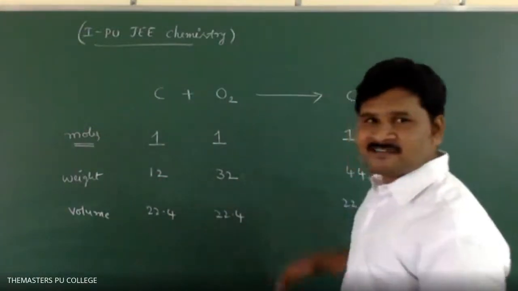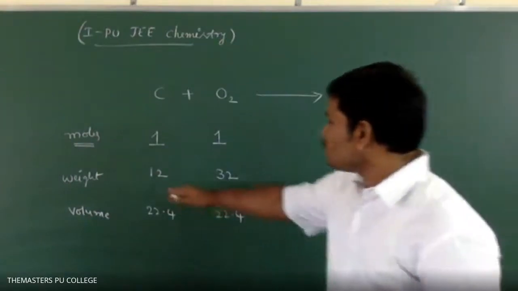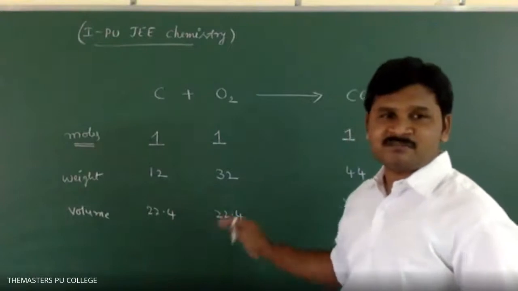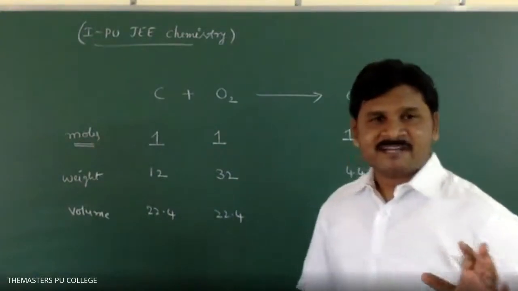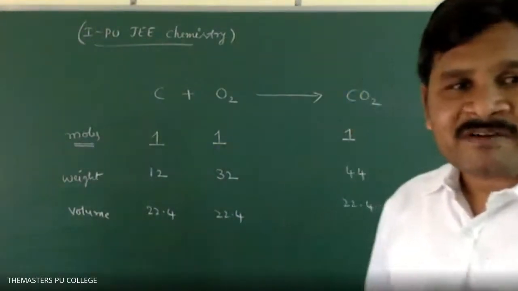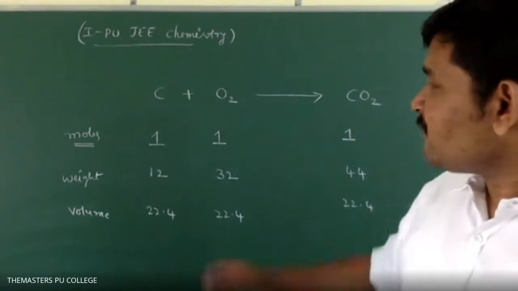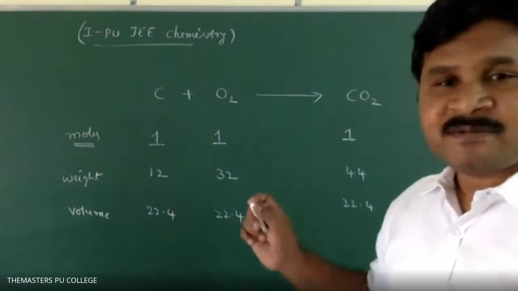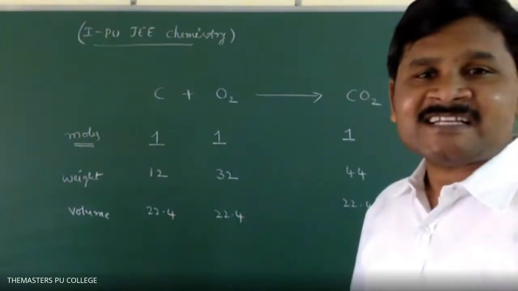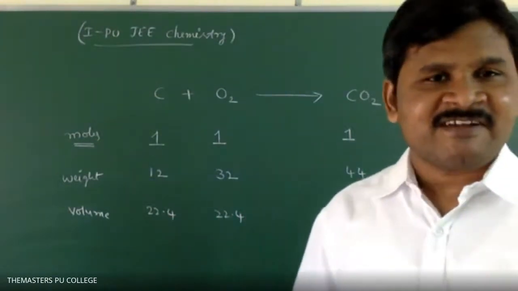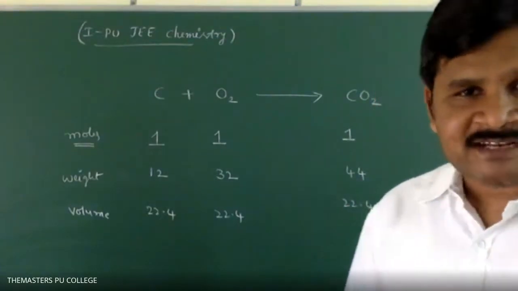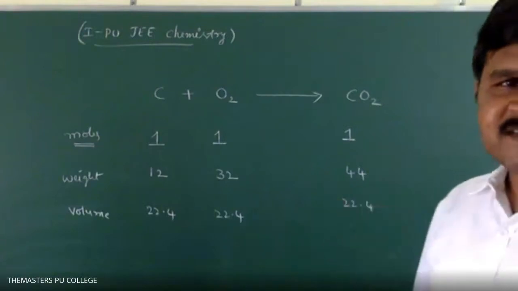If they ask weight, only the second step. If they ask volume, only the third step. So my final conclusion is, if you are perfect in representing moles with respect to weight and with respect to volume, you can easily understand these calculations: weight calculation, weight volume calculation, as well as mole calculation. Clear, students? First copy this example.